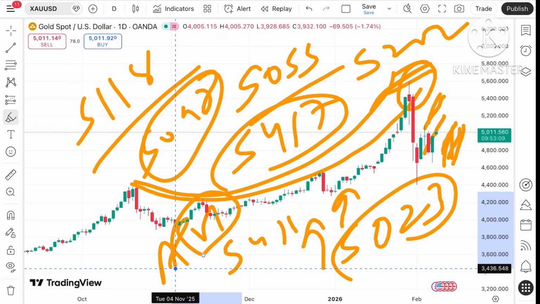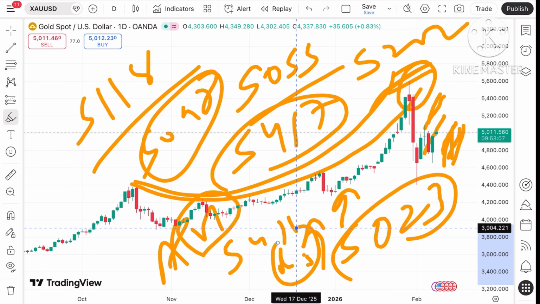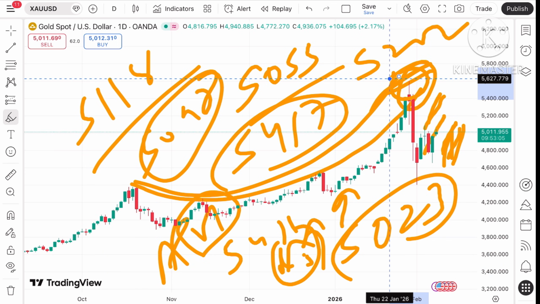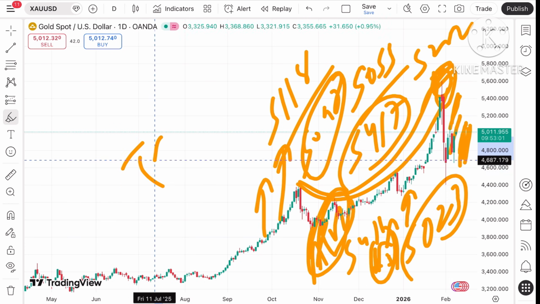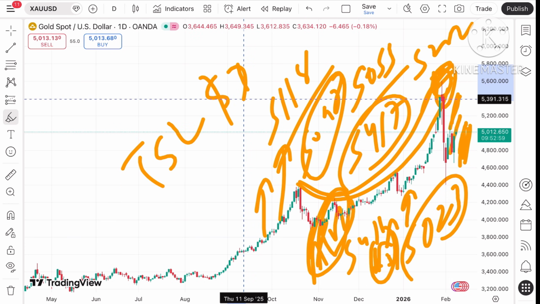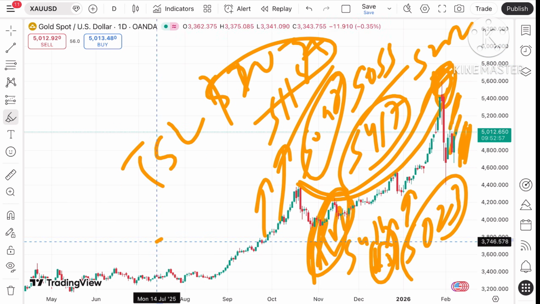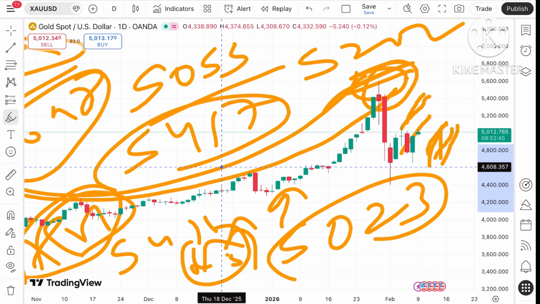Remember, these are some of the resistances we have seen. Once it starts sustaining above this level, it can make a new high. So trail your SL by around $20 to $25, so at least you will capture the upside movement.